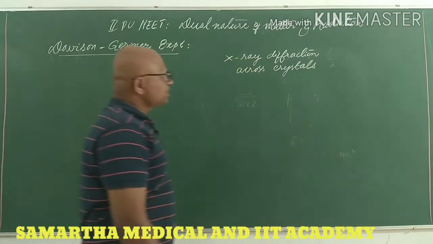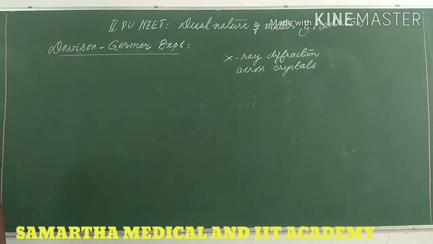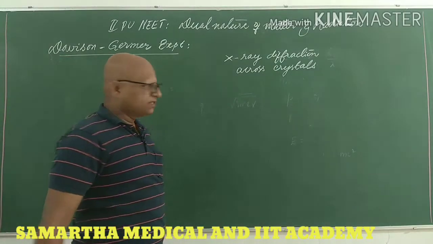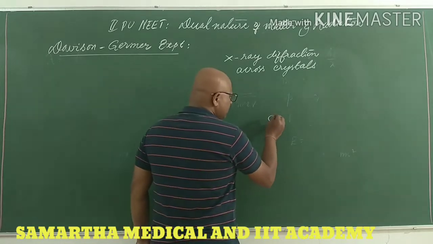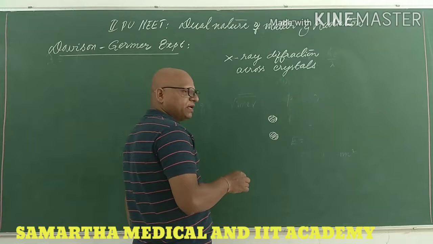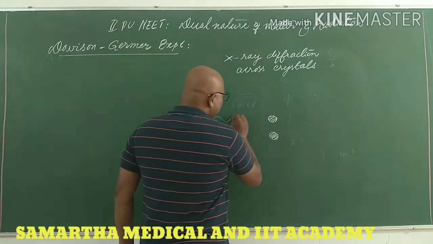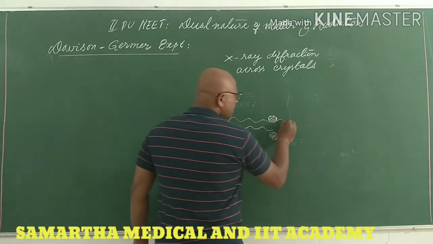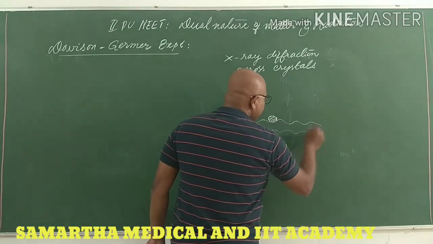To understand this experiment, you should know what diffraction in crystals means. I will simply tell you: if there are two spheres and you allow a wave to pass through them, the waves will not pass straight.